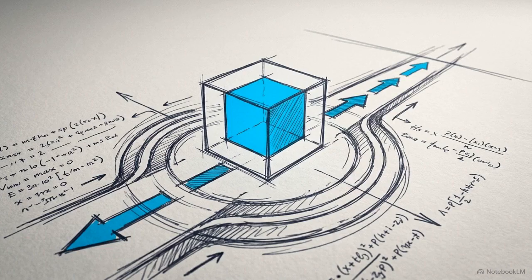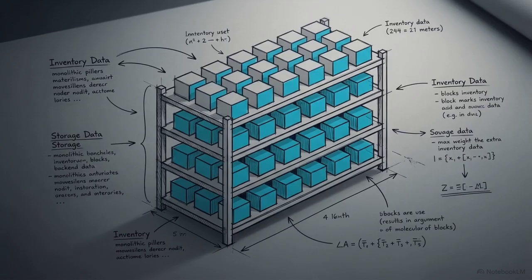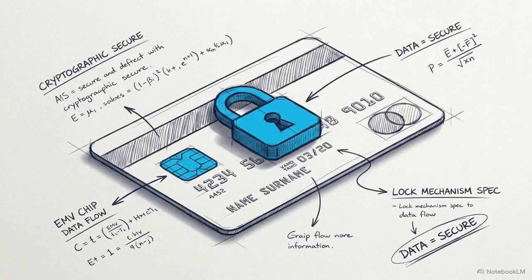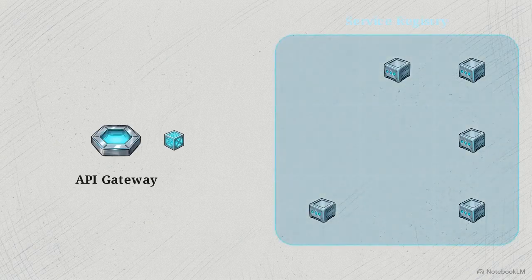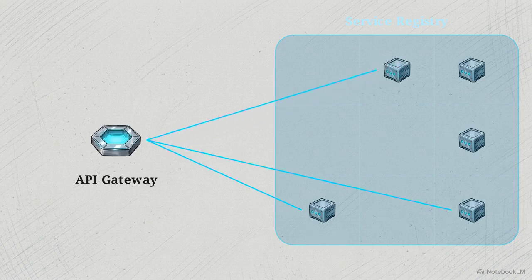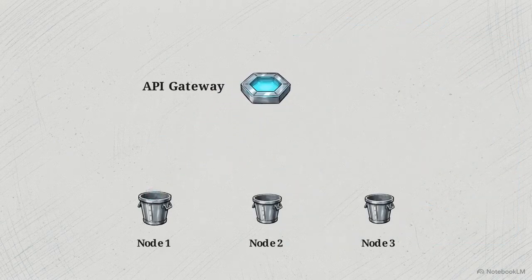The payload is now validated, authenticated, and transformed. It is ready for the backend. Processing this order requires coordinating multiple distinct services, creating the order record, checking restaurant inventory, and processing the payment. Step 6 is request routing. The gateway references a dynamic service registry map to locate active backends. Because microservices constantly scale, service discovery allows the gateway to instantly map the payload to the exact current locations of the active servers. It uses load balancing algorithms, like round-robin or least connections, to distribute this traffic evenly, preventing any single server instance from being overwhelmed.